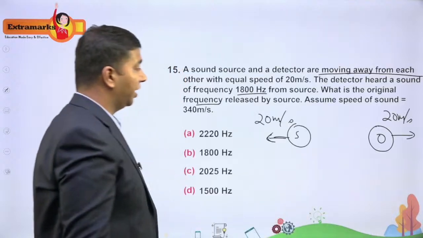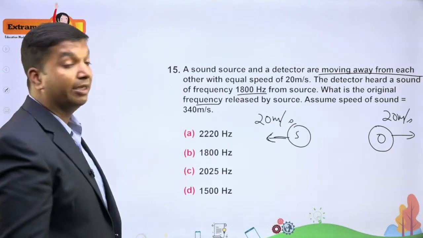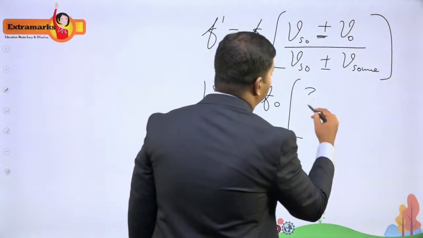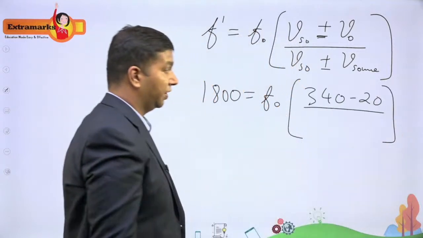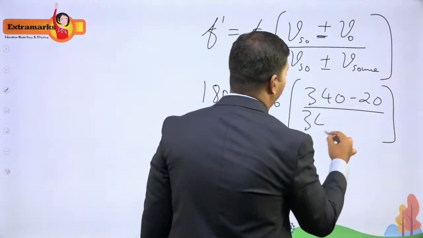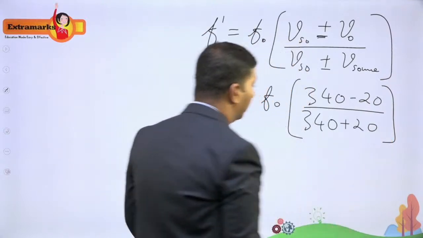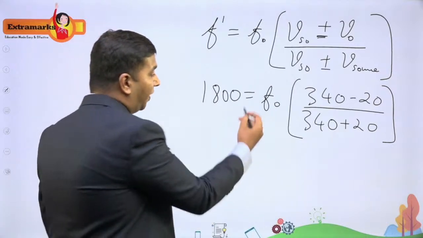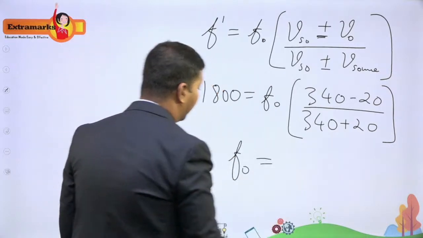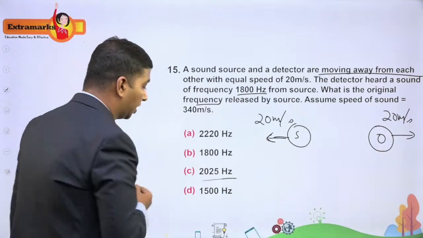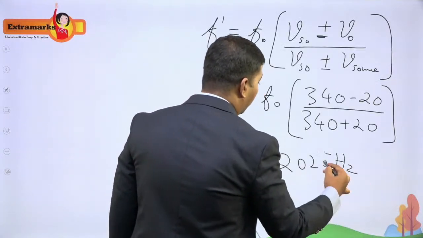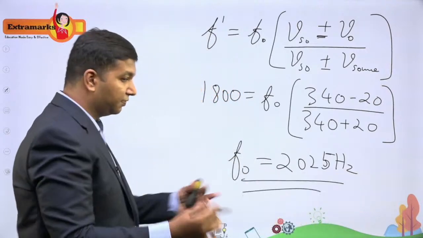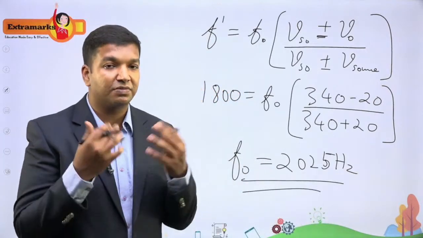Now the observer is moving away, so I have 340 minus 20. The source is also moving away, so I have 340 plus 20. So that is all. If you substitute and find the value of the original frequency, it turns out to be 2025 hertz. So that is the answer. This is the original frequency of the sound which is getting emitted by the source.